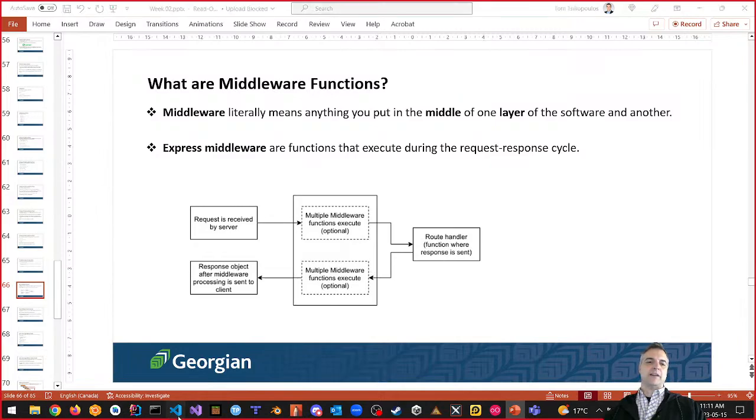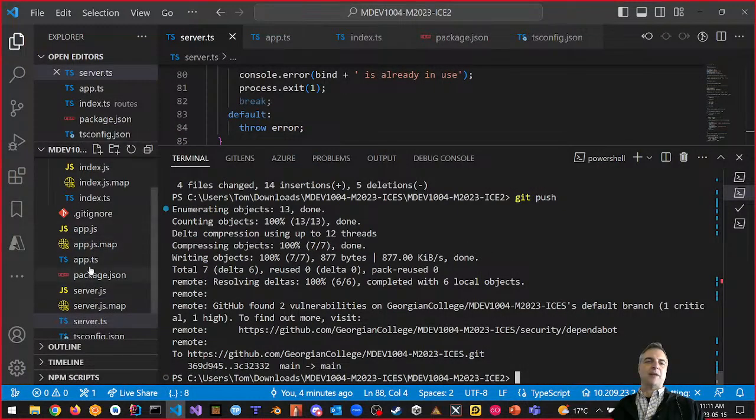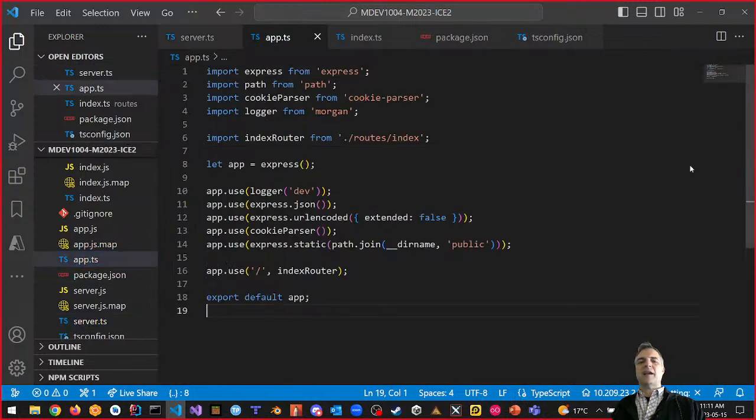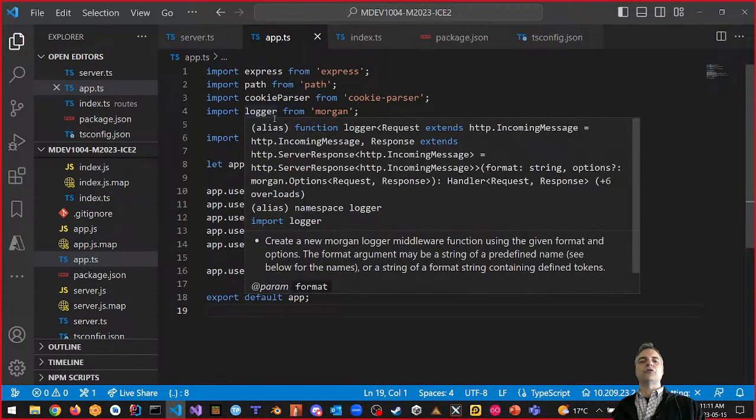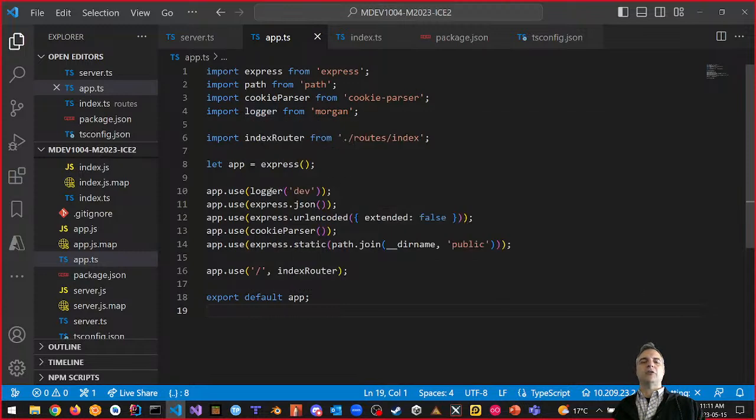If you look here inside of our Visual Studio Code and I go to my app.ts, here is an example of middleware right in here. And the way it works is I make an app object by using Express. And then I say app.use. App.use, I'm using the logger module first. And you can see this as a sequence of connections.